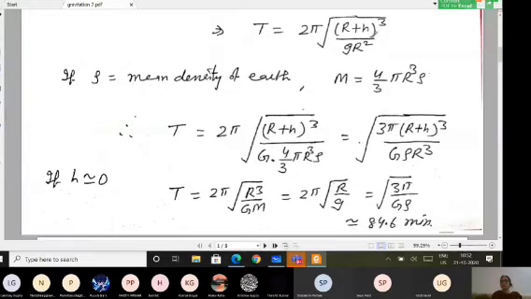Again, if you take the values from this relation, writing h equal to 0 from the first, second and third equation with me, and when you put the values, of course the result you will be getting is the same, because the constants have been derived with the help of each other only. So I am getting the time period coming out to be 84.6 minutes. This is the time period of a satellite approximately, which we are getting under this approximation when I am having small h equal to 0.